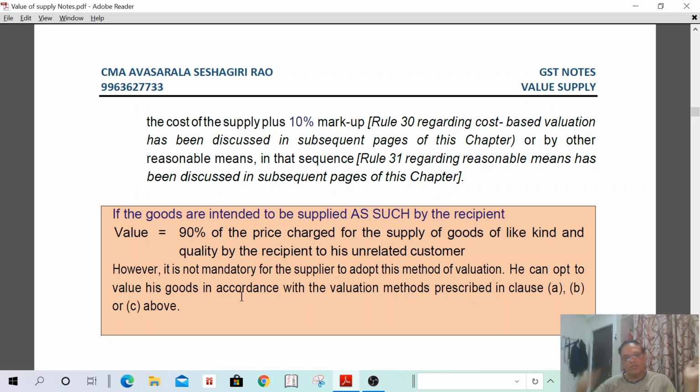X is supplying to Mr. Y. The value is not known, but Y is supplying the goods for 1 lakh. In such a case, the supply made by X to Y is 90% of 1 lakh, 90,000, he can take. That is only an optional method. It is not compulsory. Okay. Next.